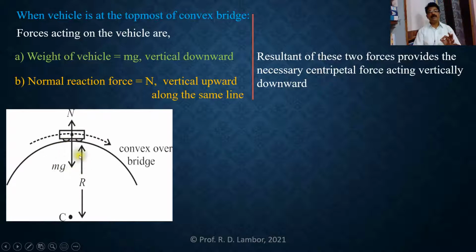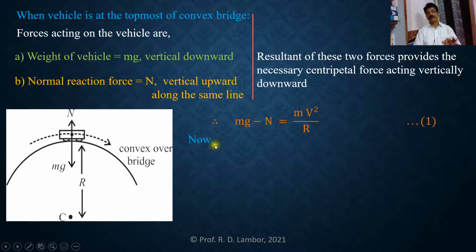And as this centripetal force is directed vertically downward, this mg, the weight of the vehicle, must be greater than the normal reaction force. So we can write the resultant of the two forces. See here, mg minus N gives the resultant of the two forces acting on the vehicle, and that resultant is providing this centripetal force mv square upon r.